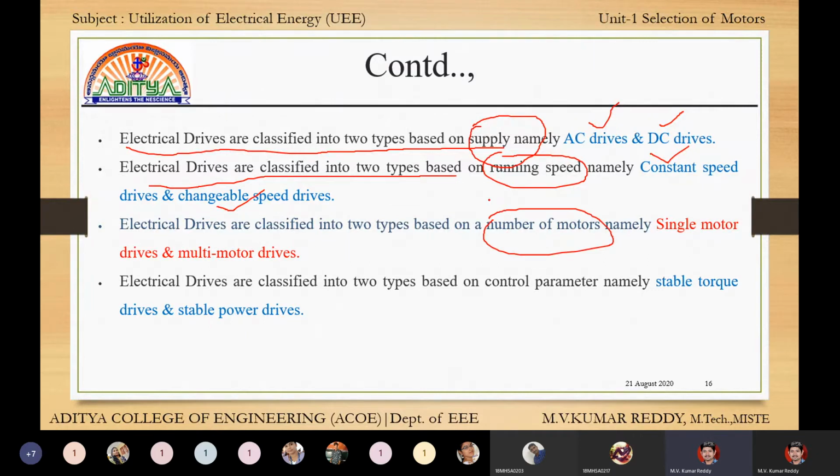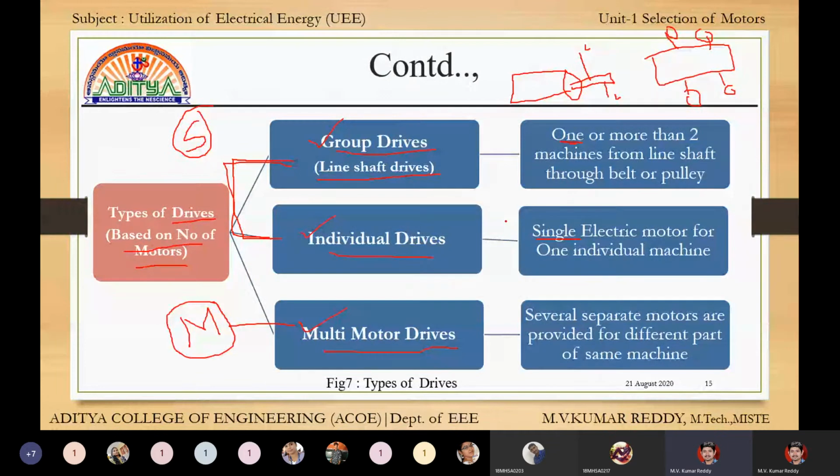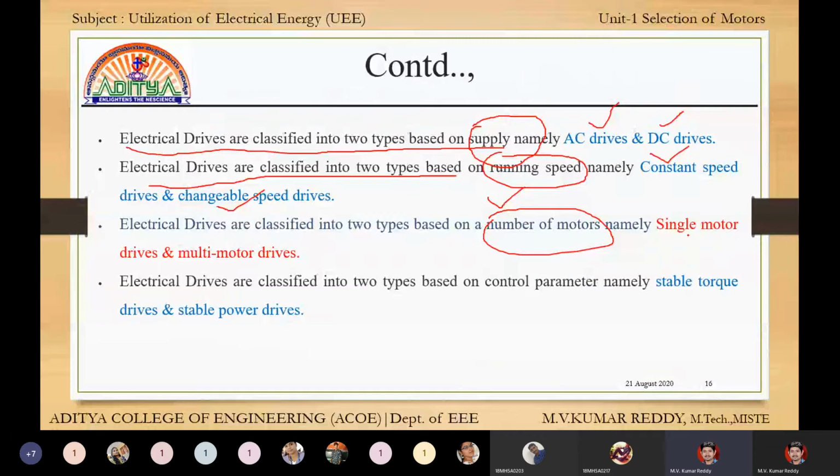This is in the syllabus, and it is the previous one. This is based upon the number of motors. Number of motors means a single motor and a multi motor. Single motor is divided into two types. First one is a group drive, and second one is an individual drive.